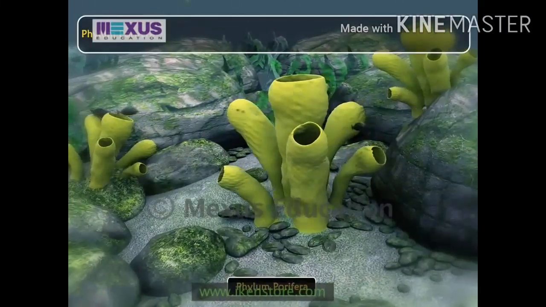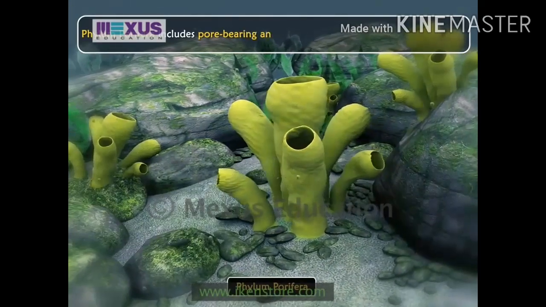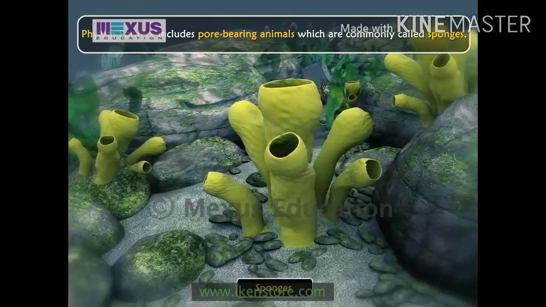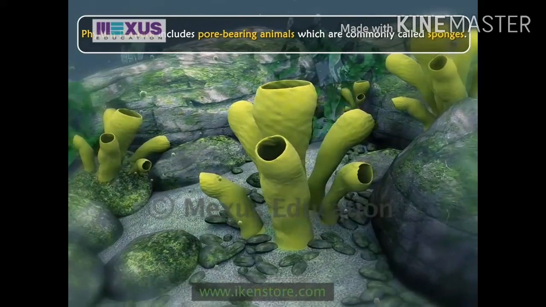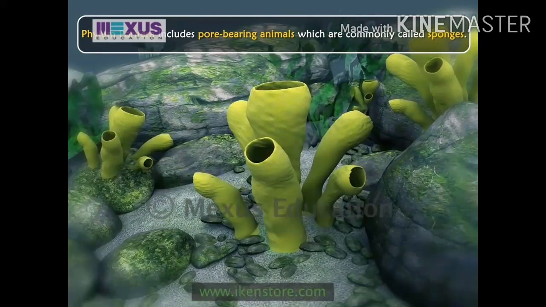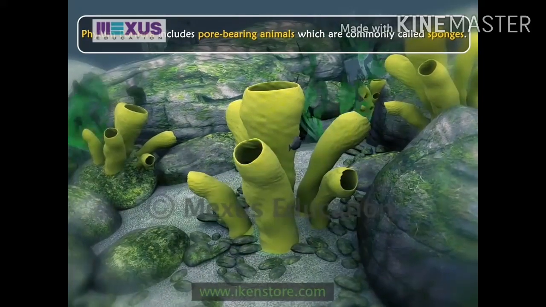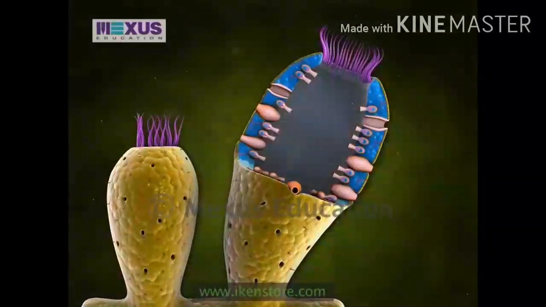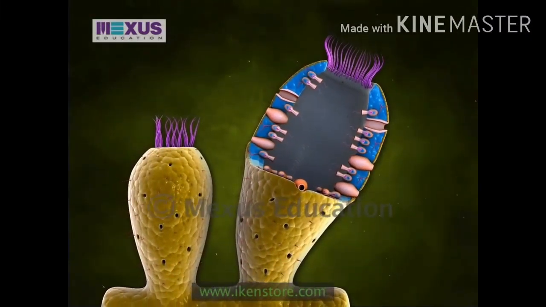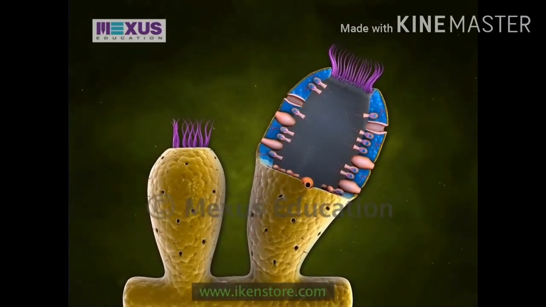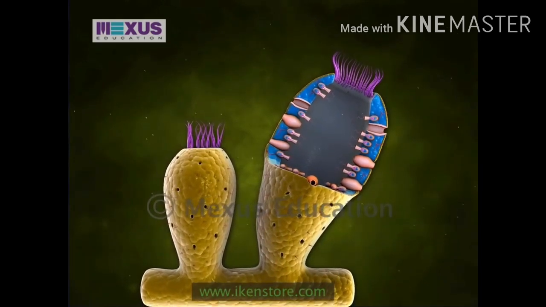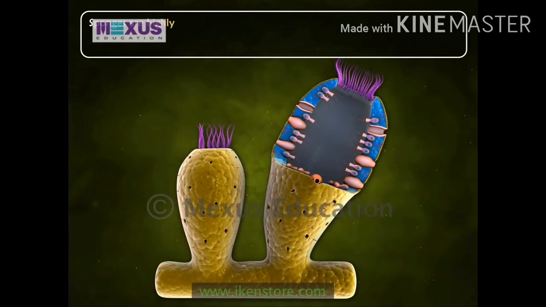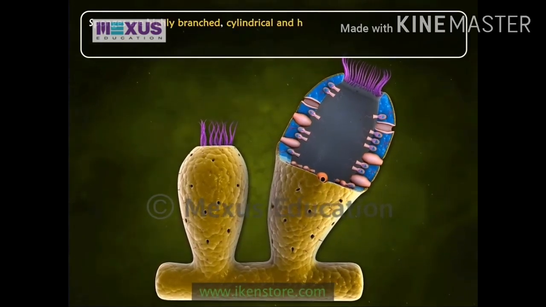Phylum Porifera includes pore-bearing animals which are commonly called sponges. Although they are most common and diverse in the marine environment, around 150 species of sponges live in fresh water. Sponges have very simple structures and are either radially symmetrical or asymmetrical. Sponges are highly branched, cylindrical and hollow.